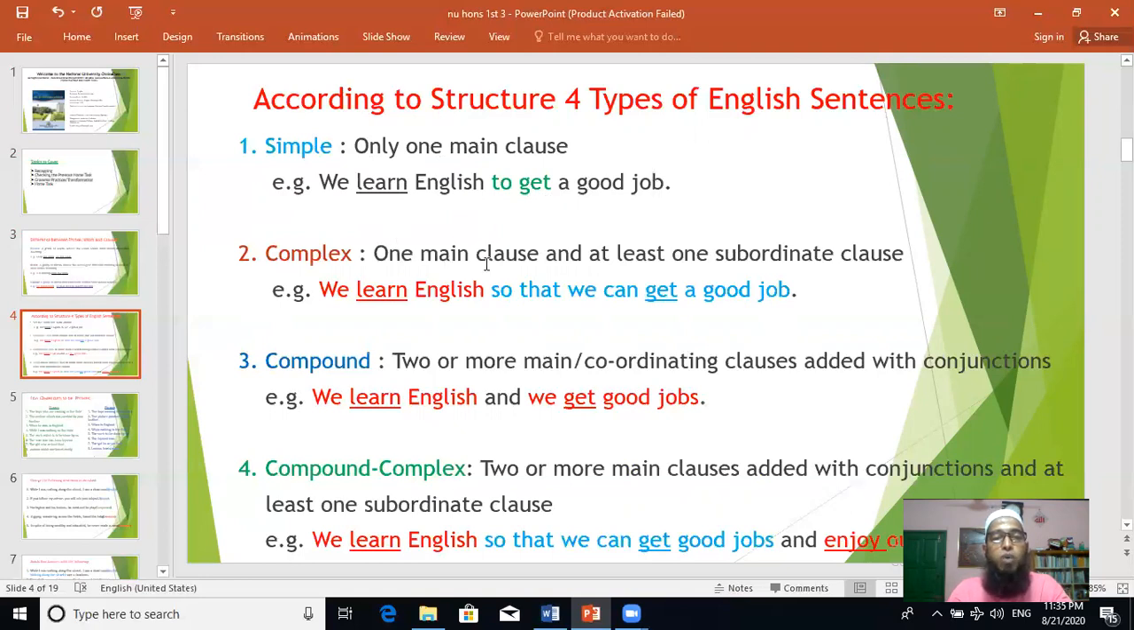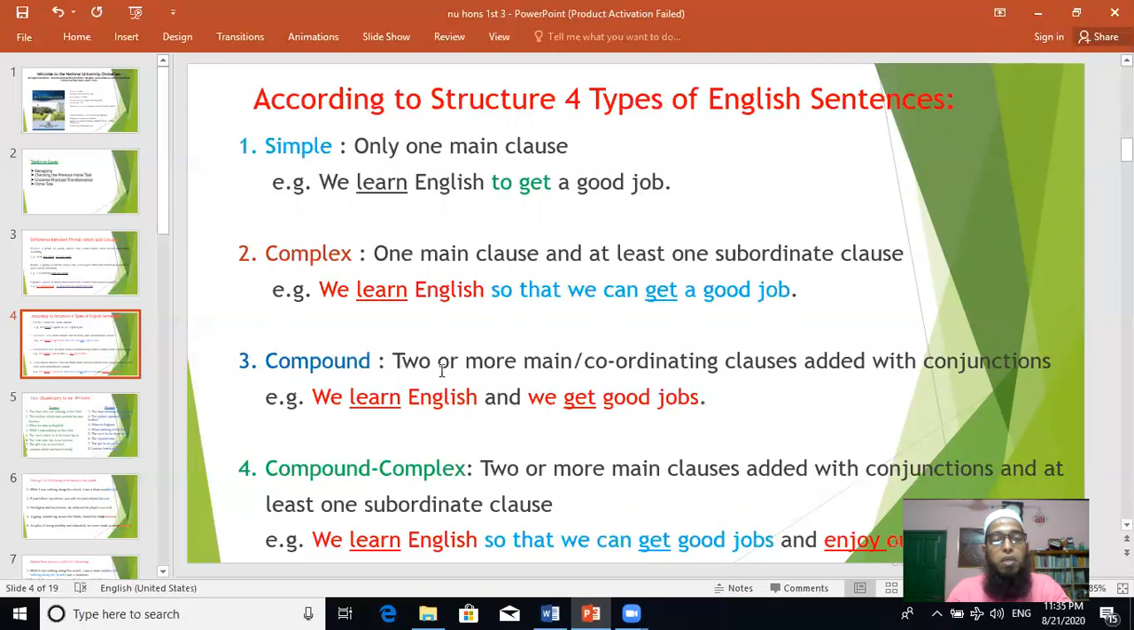A complex sentence has one main clause and at least one subordinate clause. So if in any sentence we find one main clause and one subordinate clause, then it is a complex sentence. For example, we learn English so that we can get a good job. To count or to find out clauses, we have to look for the verb. You see, learn is one verb and get is another verb. And this clause is the main clause because it has complete sense: we learn English. So that we can get a good job is incomplete in sense, so this is a subordinate clause. That's why this sentence is a complex sentence.